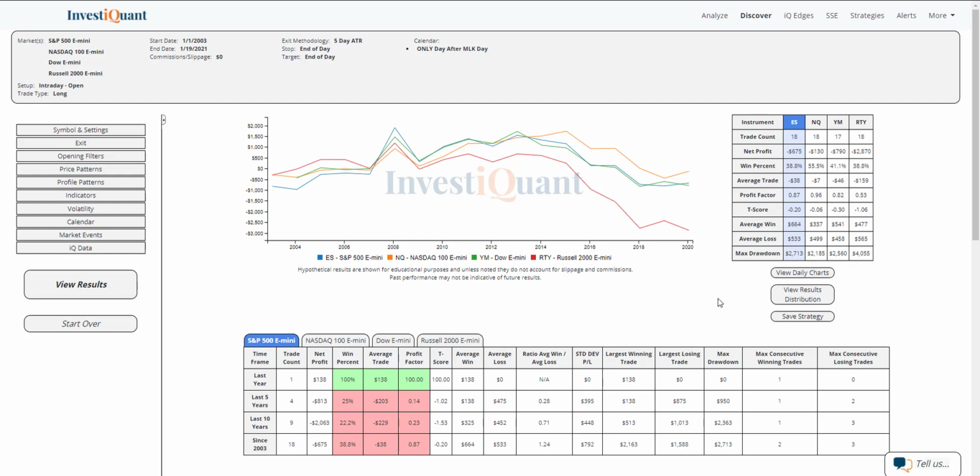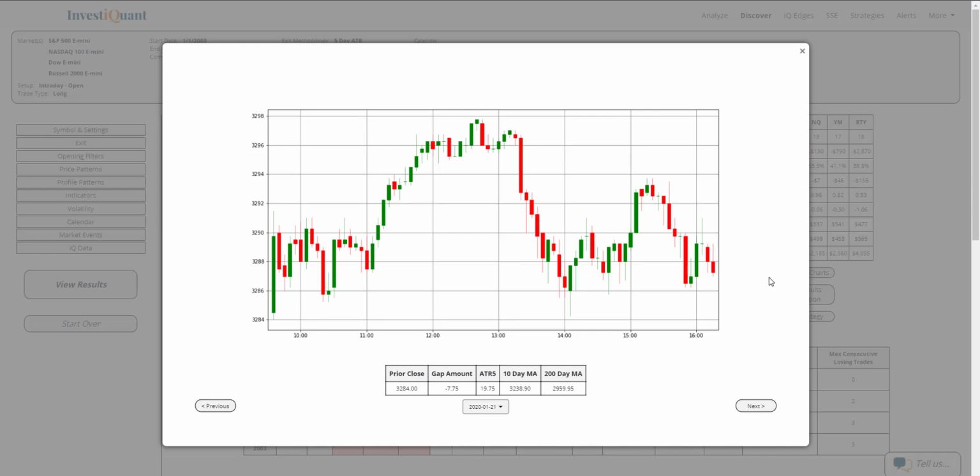Now, what I also want to do is just take a look at a couple of the more recent sessions here on the daily charts, and I've got the S&P selected, so we'll be seeing the 5-minute price action on the S&P on this day. We'll just look at a handful of the more recent ones. This was 2020, and this day was a gap down day. Looks like it gapped down just shy of 8 points. You can see that information down here at the bottom of the chart. ATR environment was around 20 points. Just for reference, our ATR right now, similar ATR, is around 38 points. So we are higher volatility than this day was.